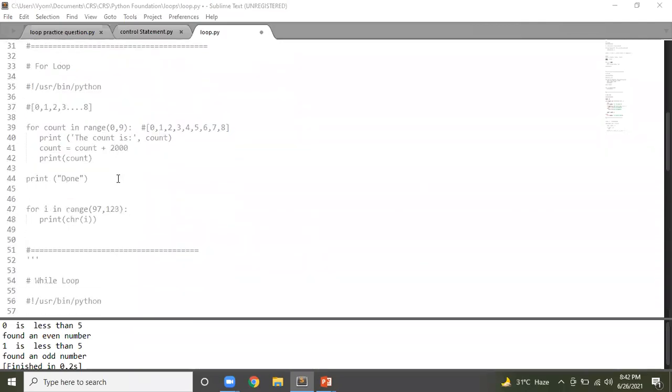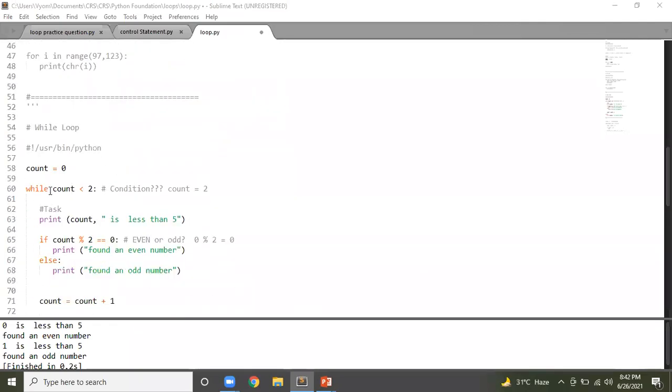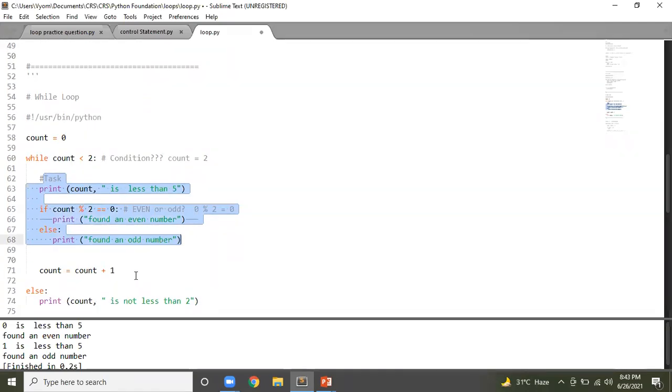Good. Next is your while loop. A while loop is your condition based loop. So in this, you have this condition: while count is less than 2. That means until this count value is less than 2, I'll keep performing the tasks that are assigned to me. In order to make this false, I have added count equals count plus 1 after each iteration. Otherwise, if I don't add this, it will be an infinite loop because this condition will never be false and we'll keep performing the task.